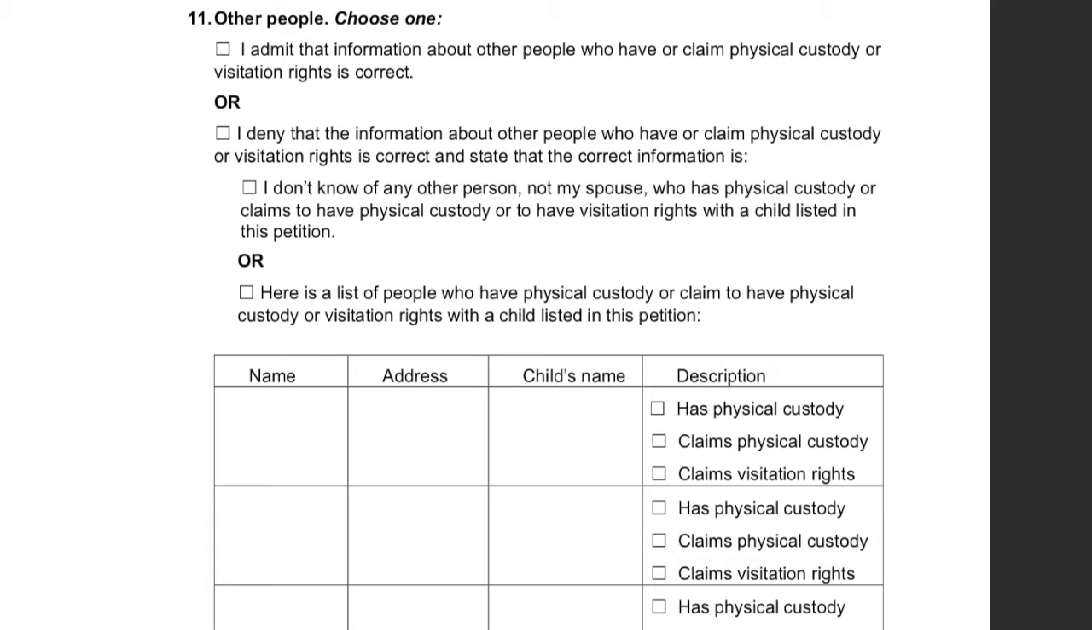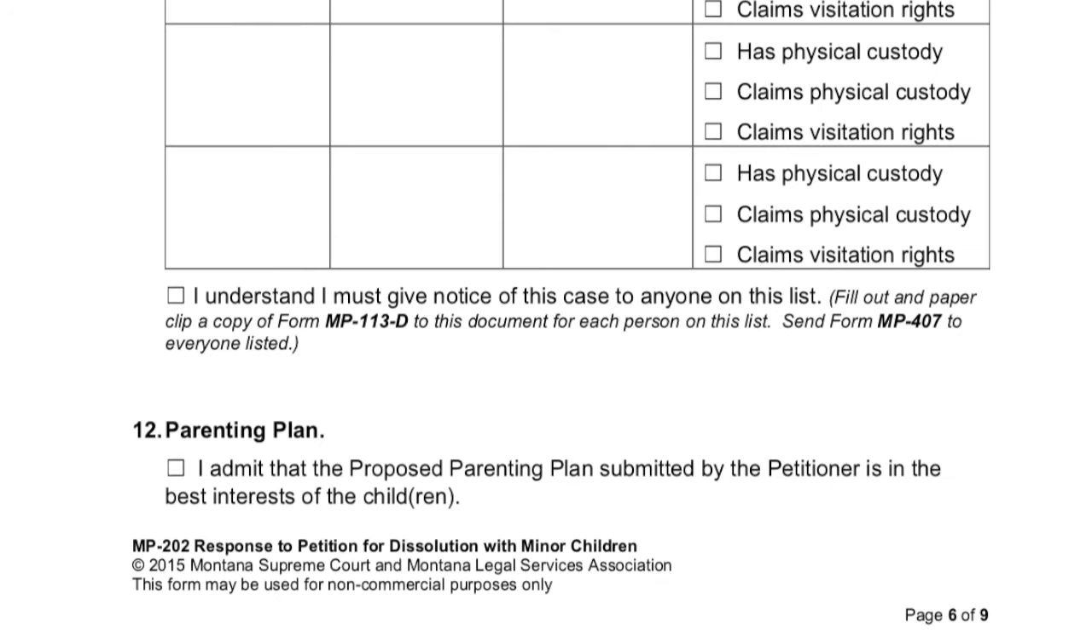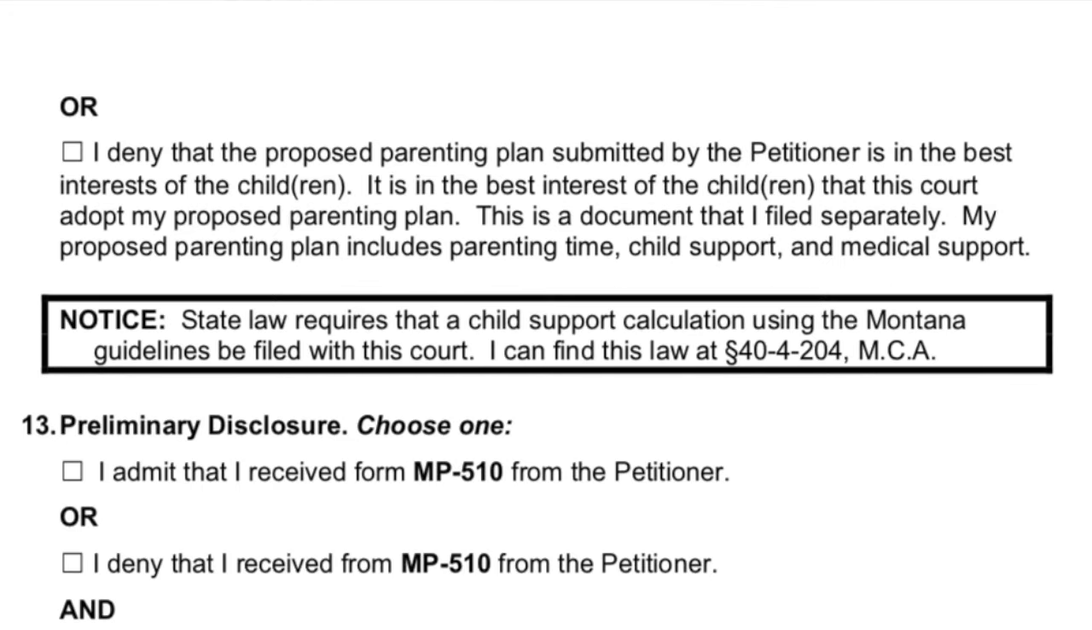In Section 11, select whether or not the information the petitioner provided about other people who have or claim physical custody or visitation rights to your minor children is correct. In Section 12, select whether or not the proposed parenting plan submitted by the petitioner is in the best interests of your minor child or children. If you do not agree that it is in the best interests of your minor child or children, complete your own proposed parenting plan using Form MP 300.